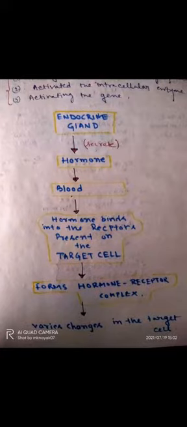Now, endocrine glands release hormones directly into blood. They lack ducts, as we have discussed earlier. These hormones bind to the receptors present in the target cell and form a hormone receptor complex, which leads to a change in the target cell, and it finally leads to the formation of a polypeptide, a protein chain, which leads to tissue growth or differentiation, basically a physiological response.